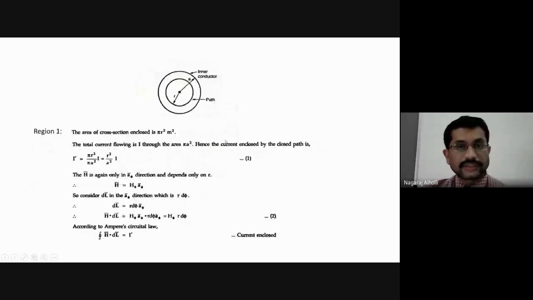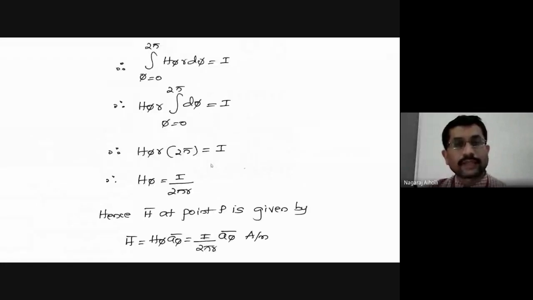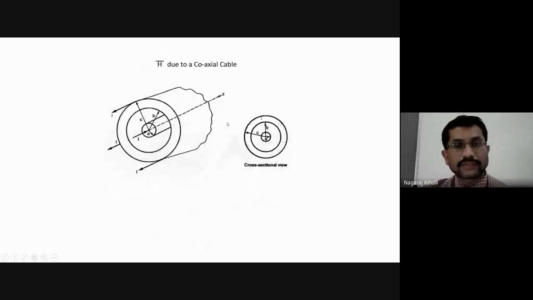Okay, so this derivation is important from the examination point of view. They may ask for the application of Ampere circuital law, or deriving the equation for magnetic field intensity due to an infinitely long straight conductor using Ampere circuital law, or derive the equation for H bar due to a coaxial cable starting from the Ampere circuital law. This has been repeated many times in the examination.